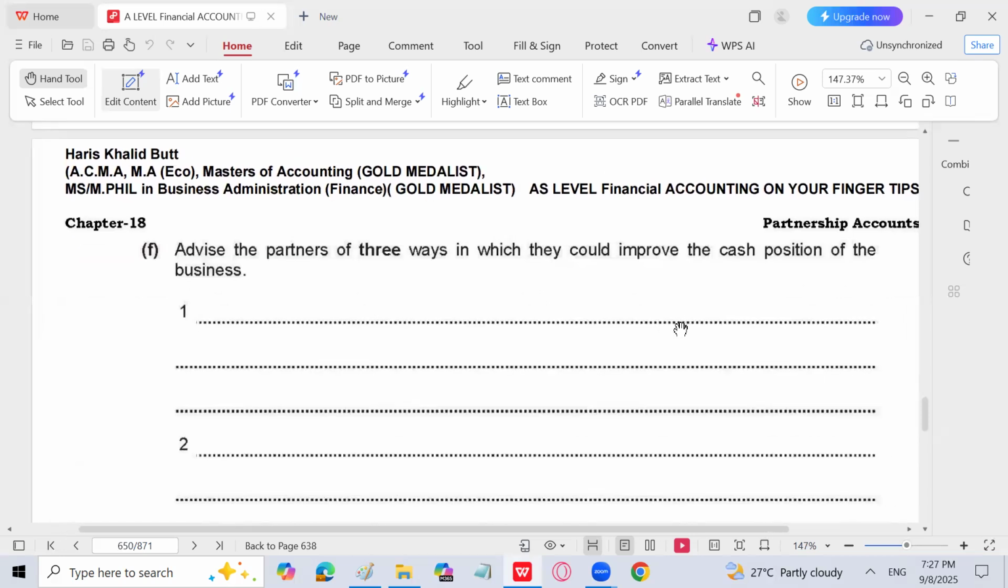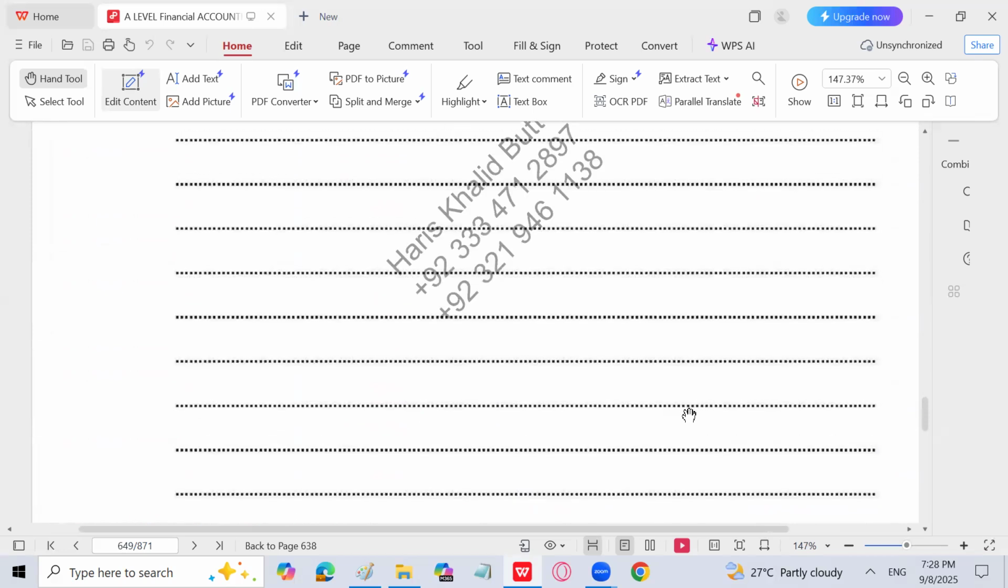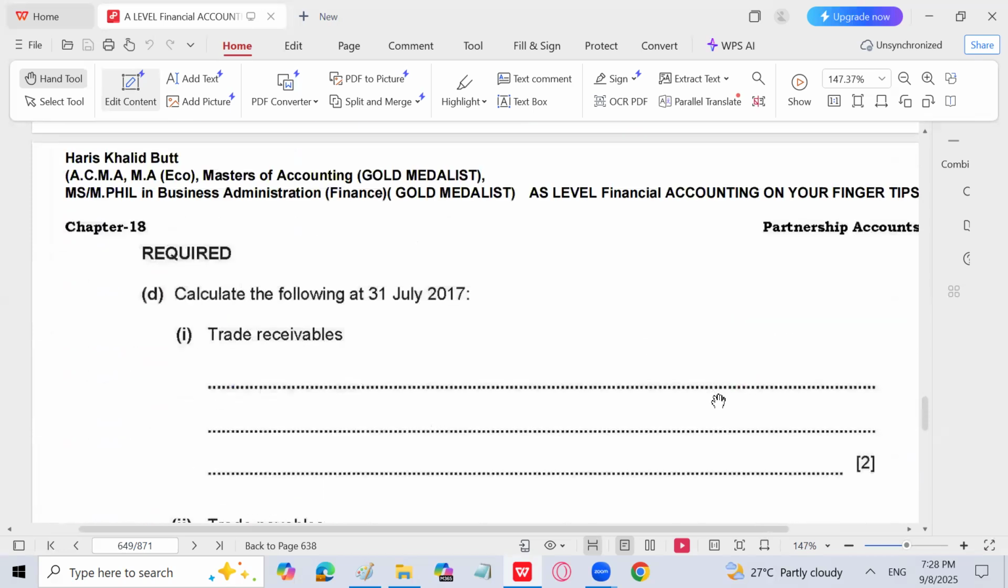Advise the partners 3 ways in which they could improve the cash position of the business. So they can introduce more capital into the business. They can take a bank loan, right? They can sell obsolete non-current assets. They can delay payment to trade payables. They can give cash discount to customers for early collection.